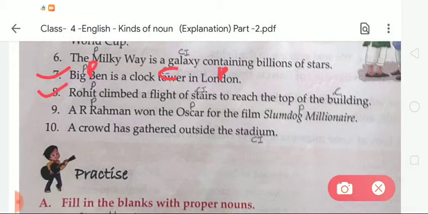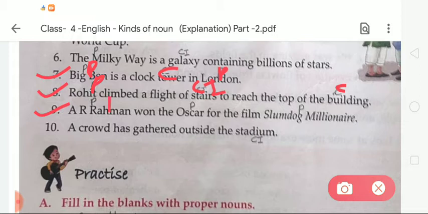Okay, now number 8, Rohit climbed a flight of stairs to reach the top of the building. Rohit is a proper noun, stairs is a collective noun, and building is a common noun, so we write P, CI, C. Now the 9th, A.R. Rahman won the Oscar for the film Slumdog Millionaire.